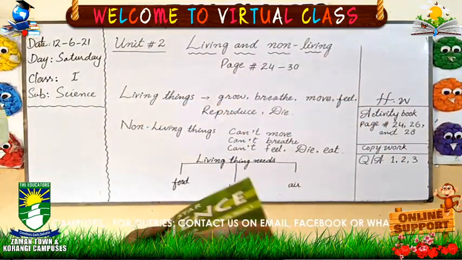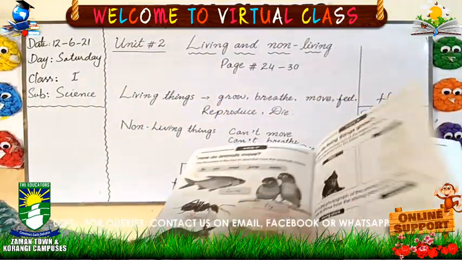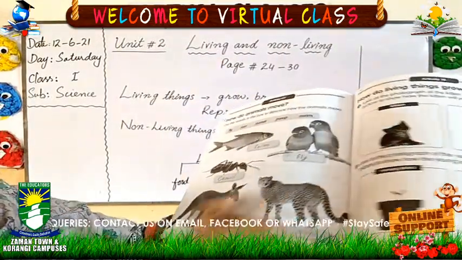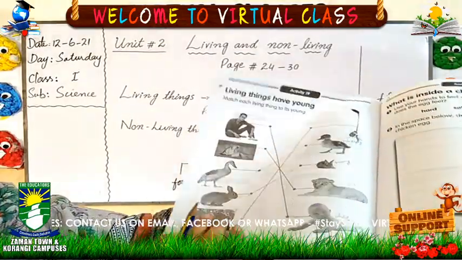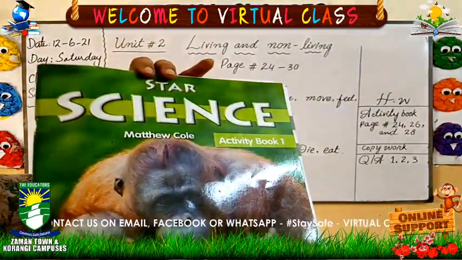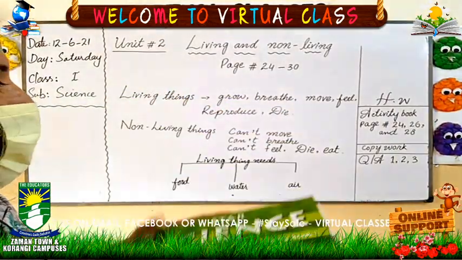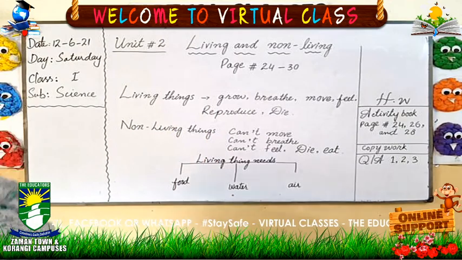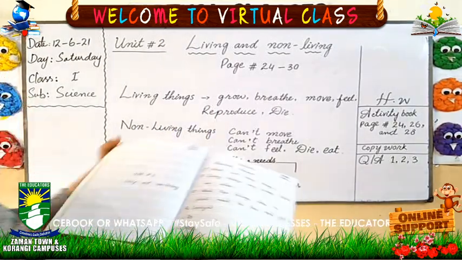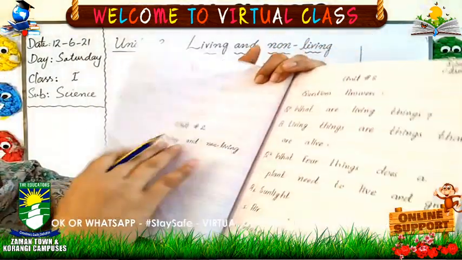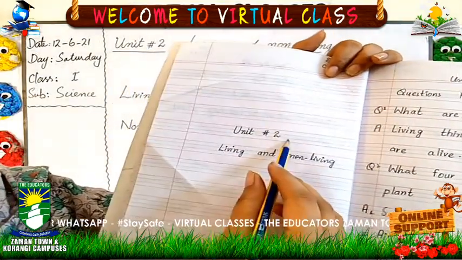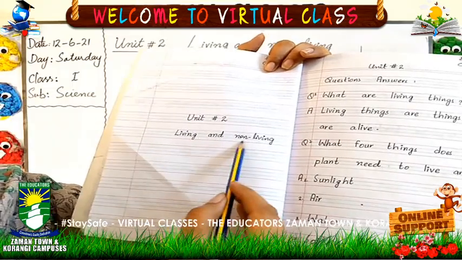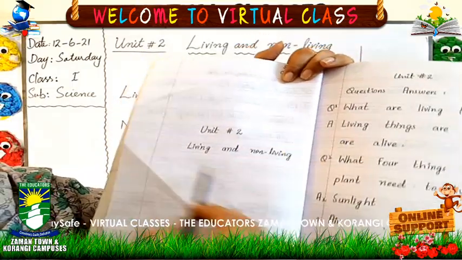So students, we have done page number 24, page number 26 as well as page number 28 in your activity book. Now come to the homework folder. You can see here some question answers. It is your copy work. First you have to maintain the page. You will make the title page of unit number 2. Okay. What is the topic? Unit name is living and non-living. You have to make the title page of this.